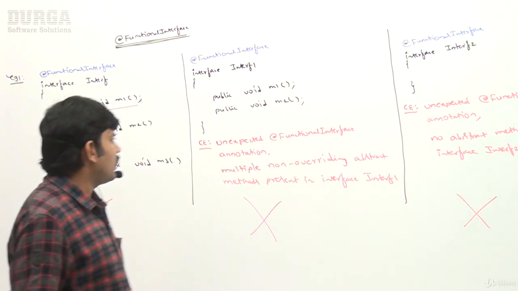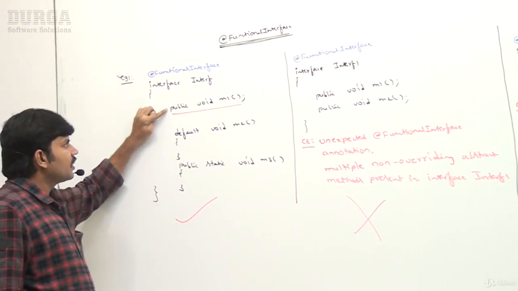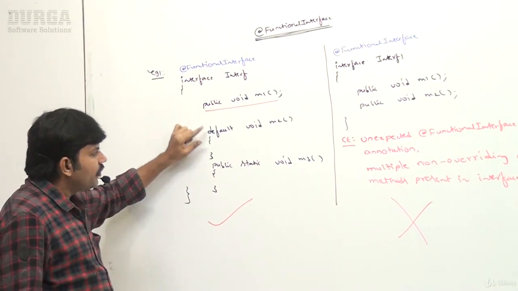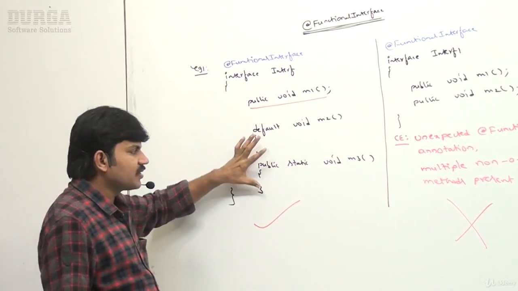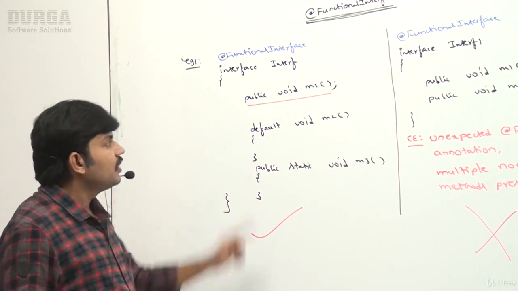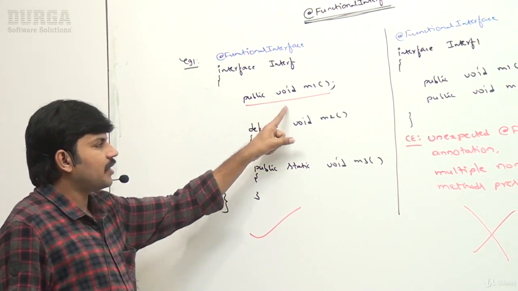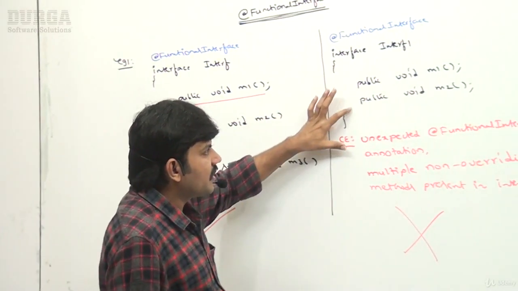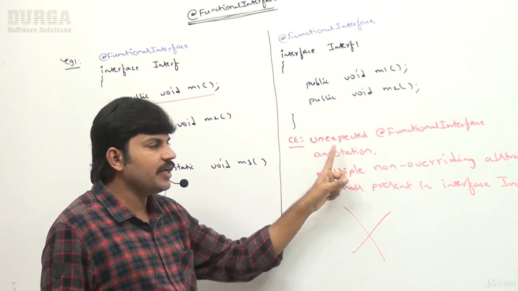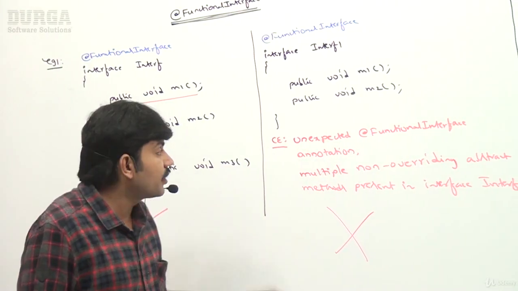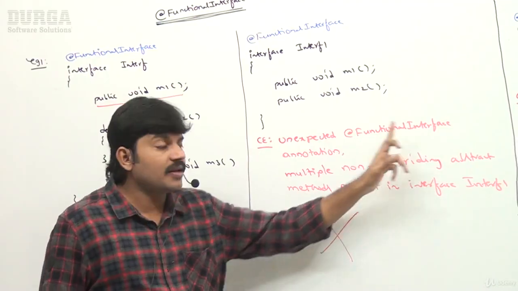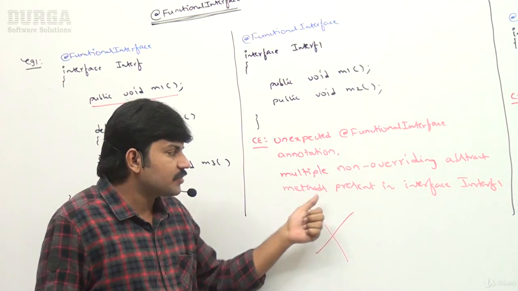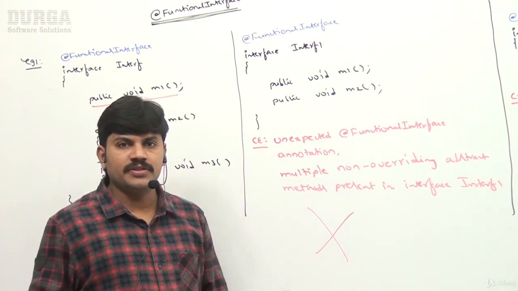In the first example, how many abstract methods are there? A single abstract method. Whether we have any number of default and static methods, we are not required to worry. This interface contains only one abstract method, that's why it is valid. But this other interface contains two abstract methods, so we immediately get a compile time error: unexpected @FunctionalInterface annotation, multiple non-overriding abstract methods present in interface Interface1.